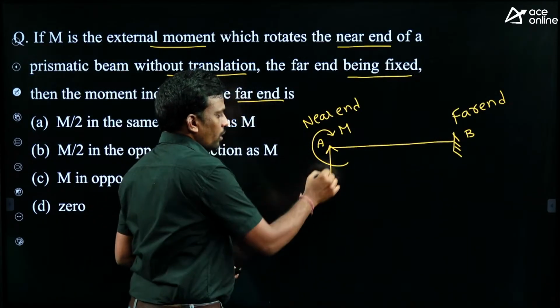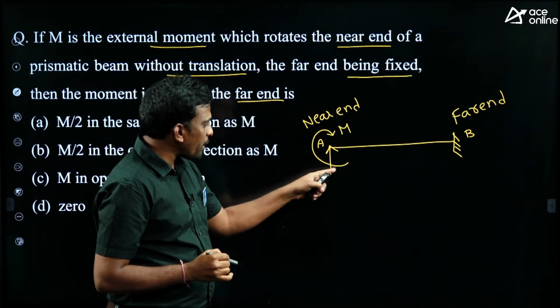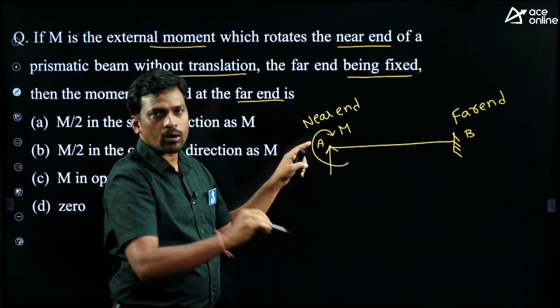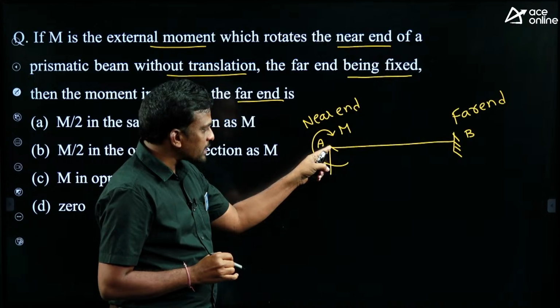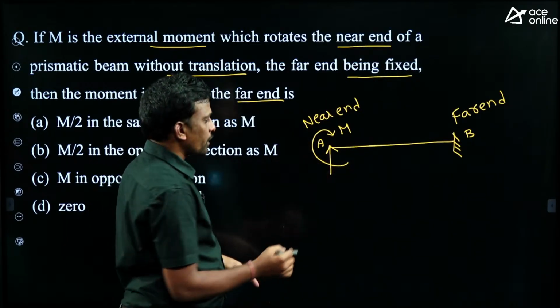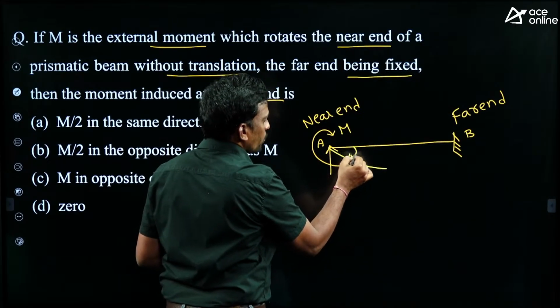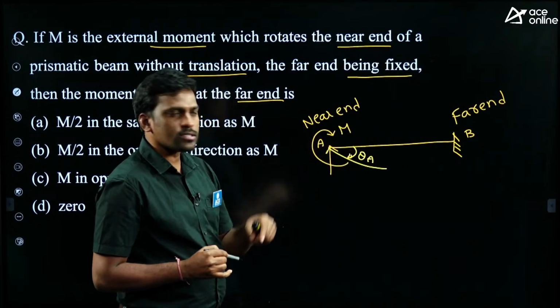Okay, students, I told you if the applied moment is clockwise at support A, the rotation is also clockwise at support A. Then to get clockwise rotation at A, should I draw the deflected curve above or below? You have to draw the deflected curve below. Then only you will get the rotation clockwise.